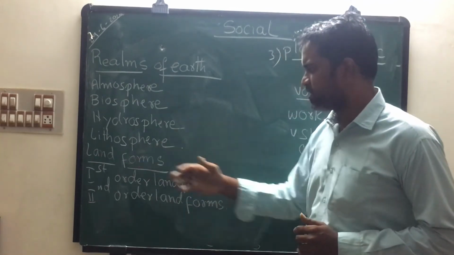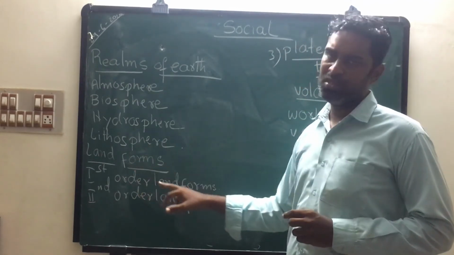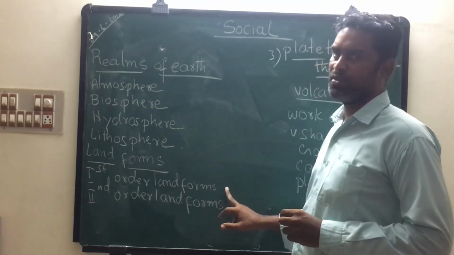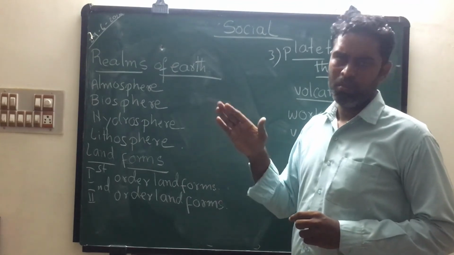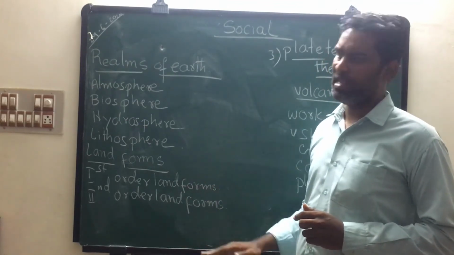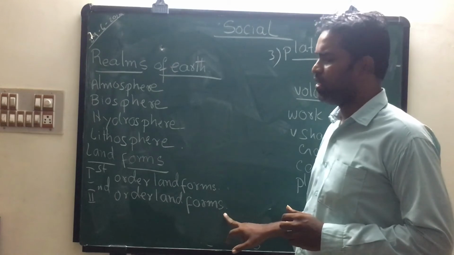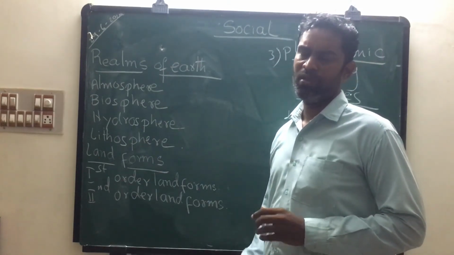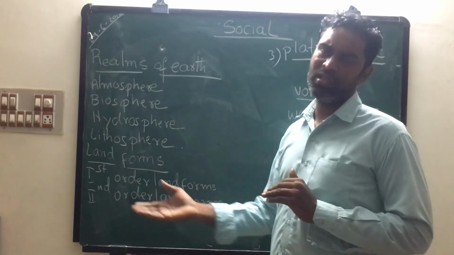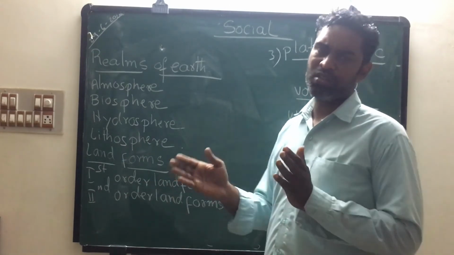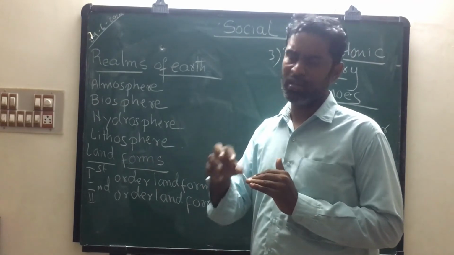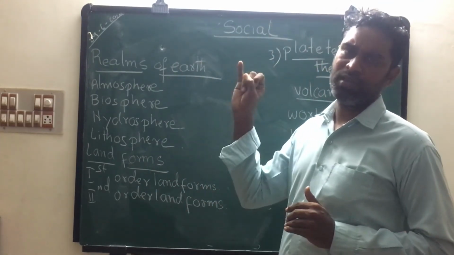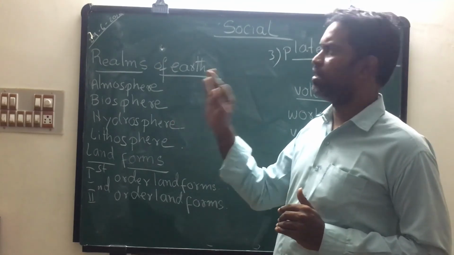Next, students, we discussed types of landforms. The division of earth into oceans and continents is called first order landforms. Landforms such as mountains, plateaus, plains all come under second order landforms. Third order landform also is there. The shaping of land by wind and water is called third order landform. So these are 3 types of landform: first order, second order, third order.